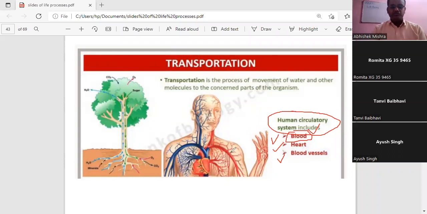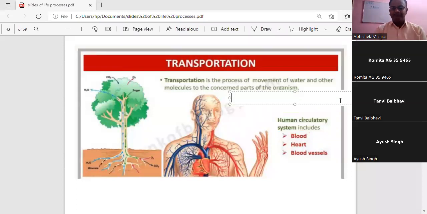Though she has told all the four components together, whenever students remember, we have to classify, or state the components of the blood under two headings. First, we should always say that the components of the blood, number one, is plasma.